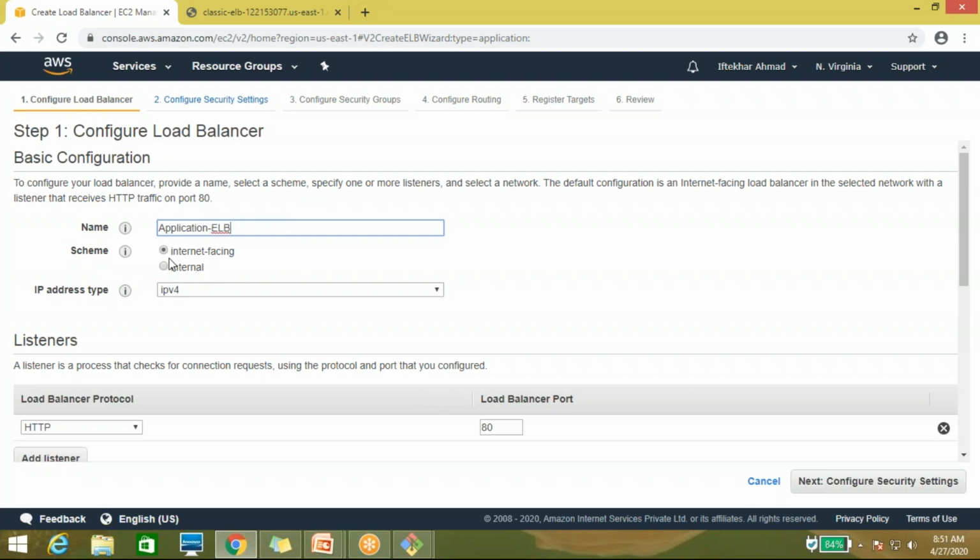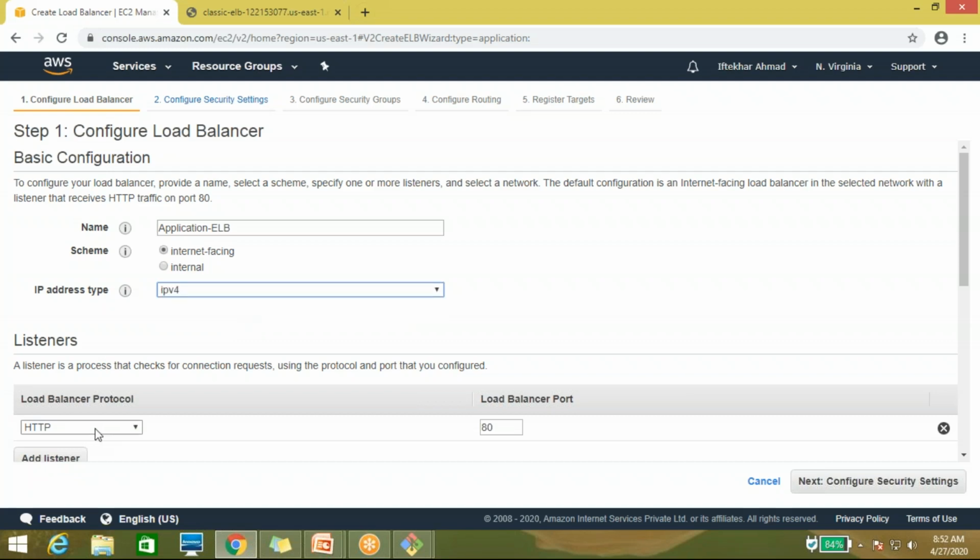The same scheme setting applies for internal or internet-facing. Here you can use IPv4 and IPv6 also. If you want both, you have to choose dual stack, but here I am using just IPv4.